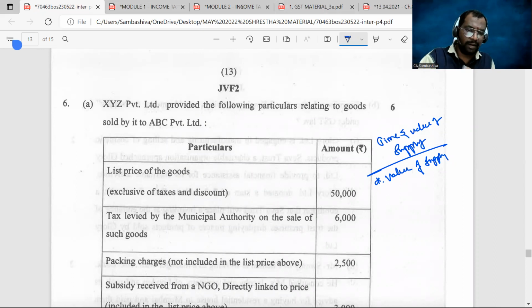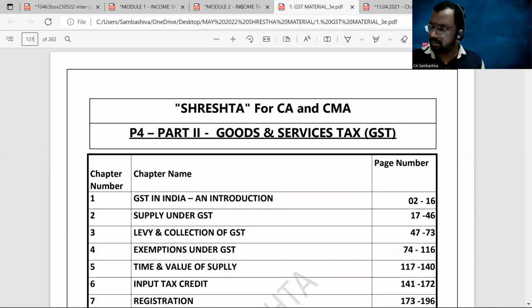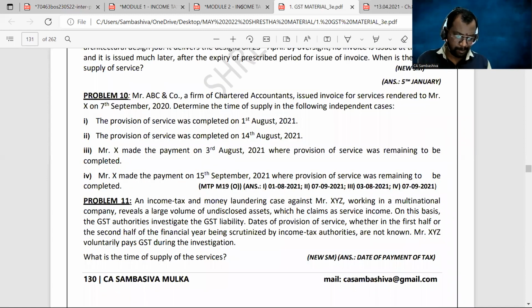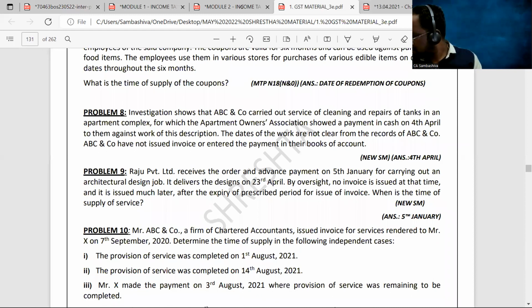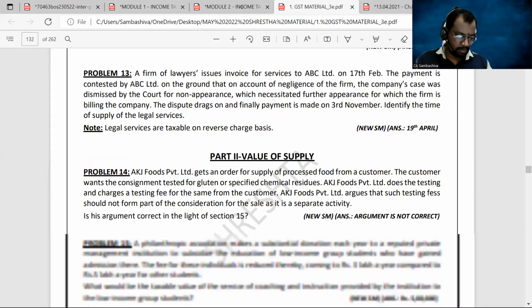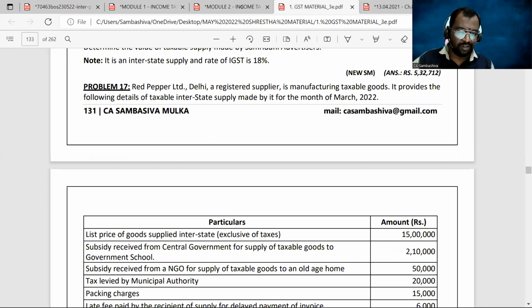Come to page number 131 of the GST material. Here you can see page number 133, problem number 17. Similar problems here.